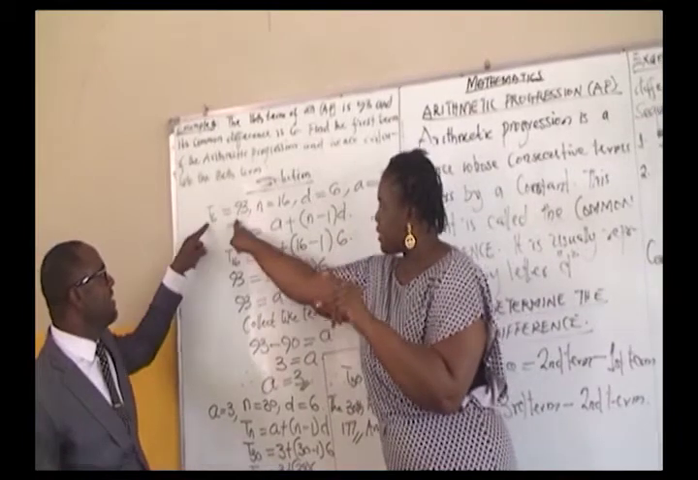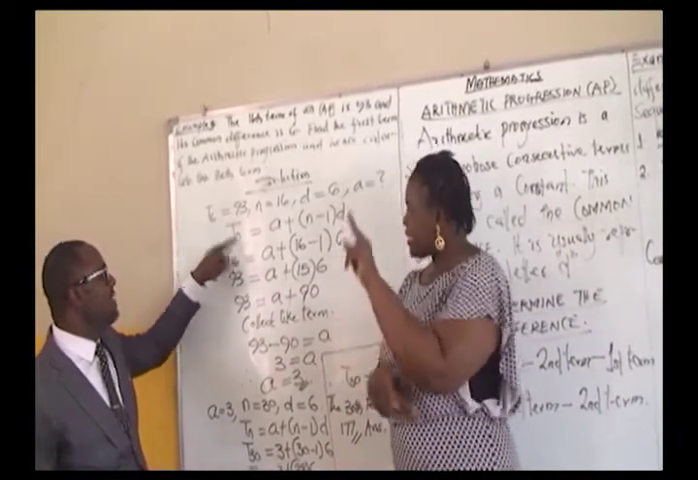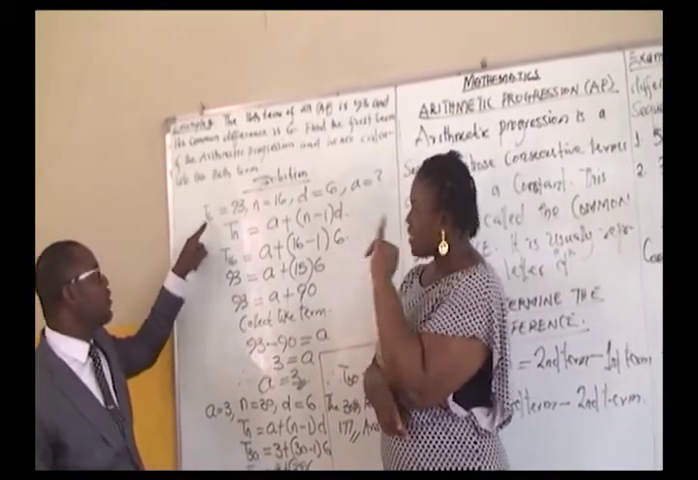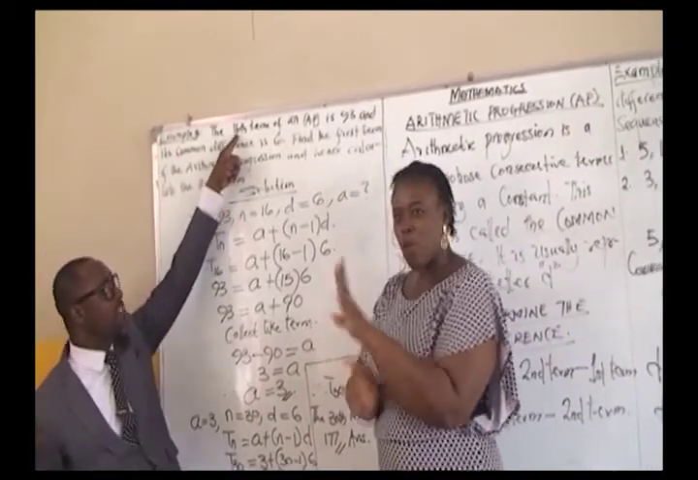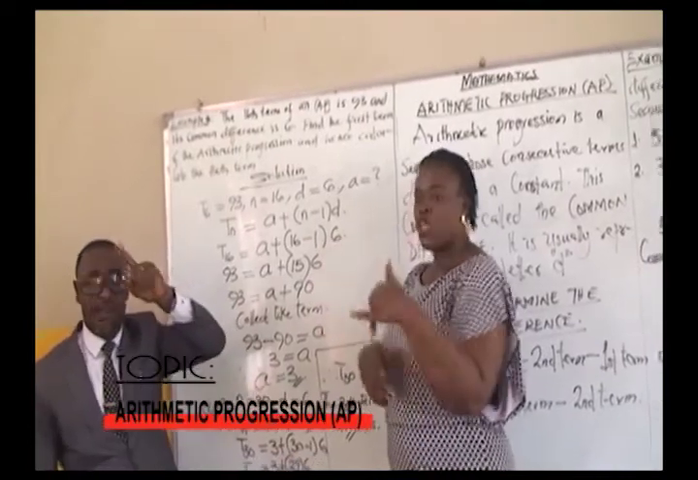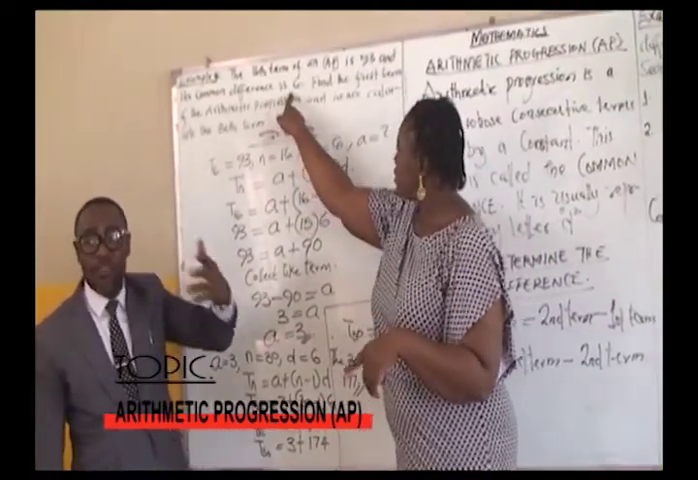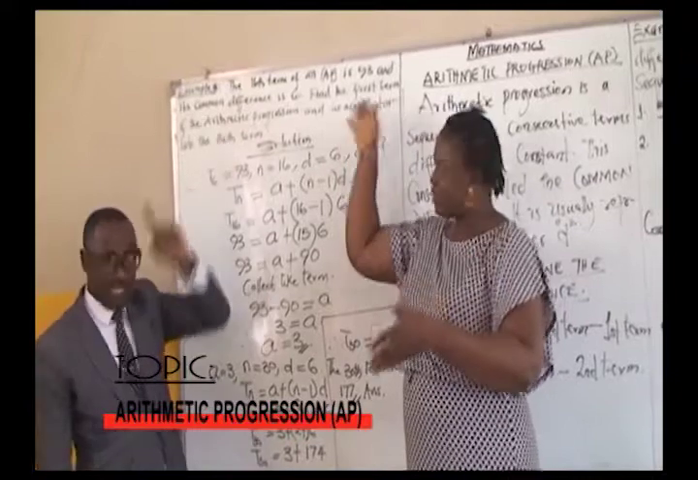Remember that Tn is always the value we have for our formula. So therefore, n becomes what? 16, given from the question. The common difference, don't forget, you don't need to find it. Don't be confused about it. It's already given. It's 6.